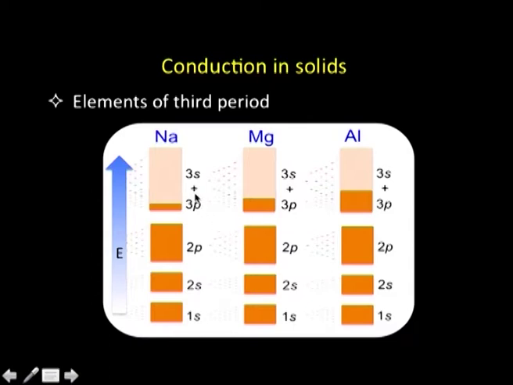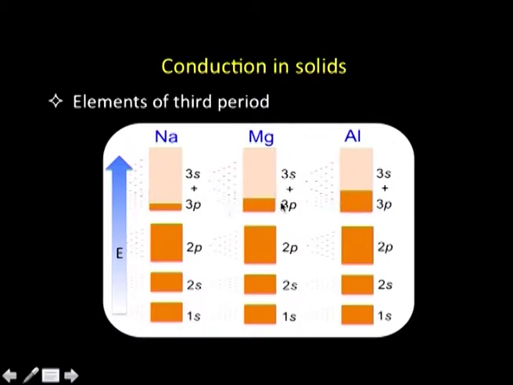Okay. Then going further, when we talk about elements of the third period, that is where we stopped in the previous session. When we talk about the metallic part of it, say sodium, magnesium and aluminum, and look at the band structure here, we see typically 1s, 2s, 2p bands, and all of them are common to each one of them. But when we come to the 3p and 3s, we find that since the 3s orbital is singly occupied, in all it is 3s1, 3s2, 3s2 3p1.